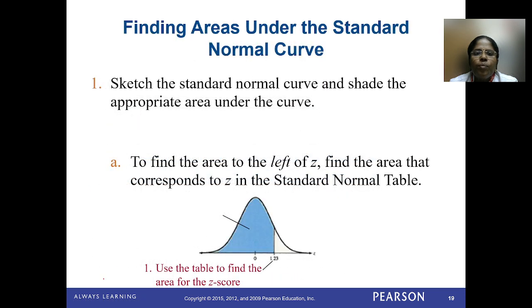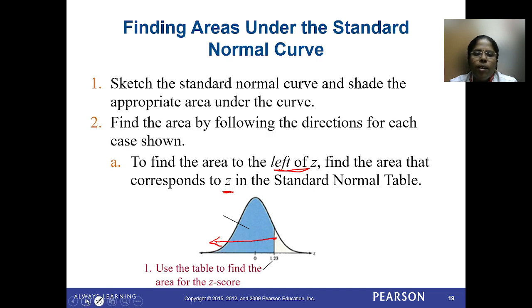The next thing: now I am going to explain how to find the area under the standard normal curve. To find the area to the left of z, find the area that corresponds to z in the standard normal table. To the left of z means you will get the area like this from the standard normal table. Keep in mind, you get this value from the standard normal table, that is the area to the left of z. That one I had explained here.